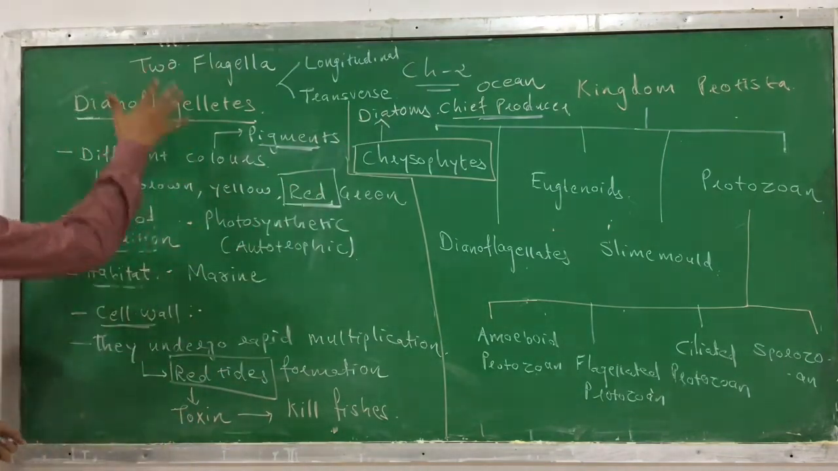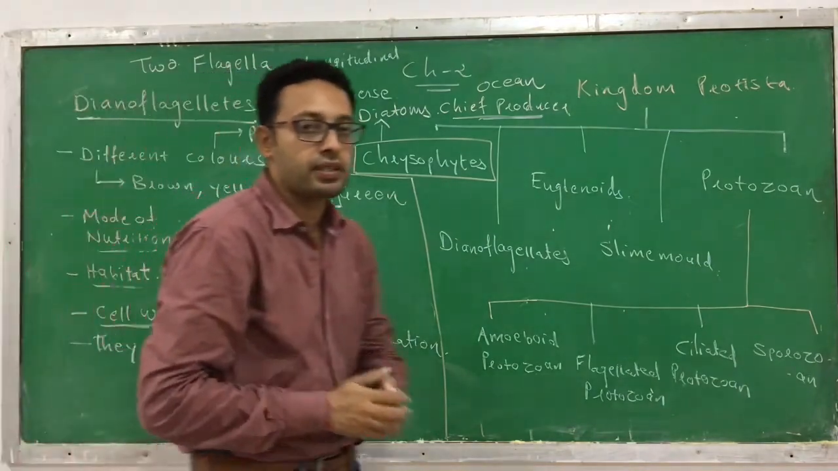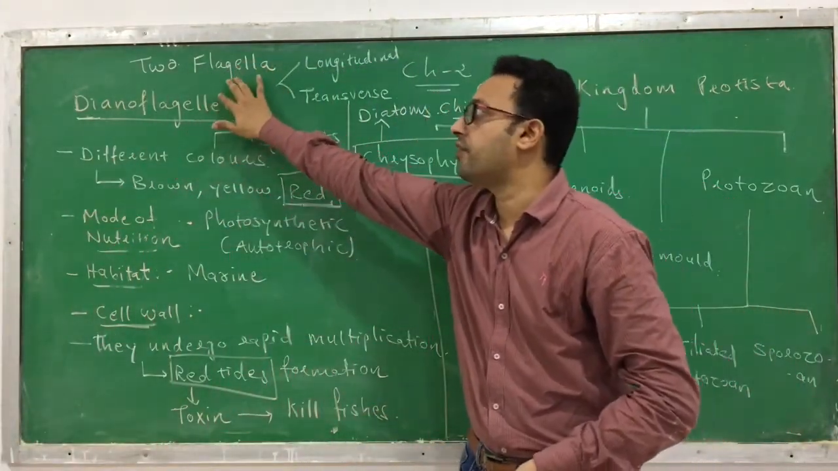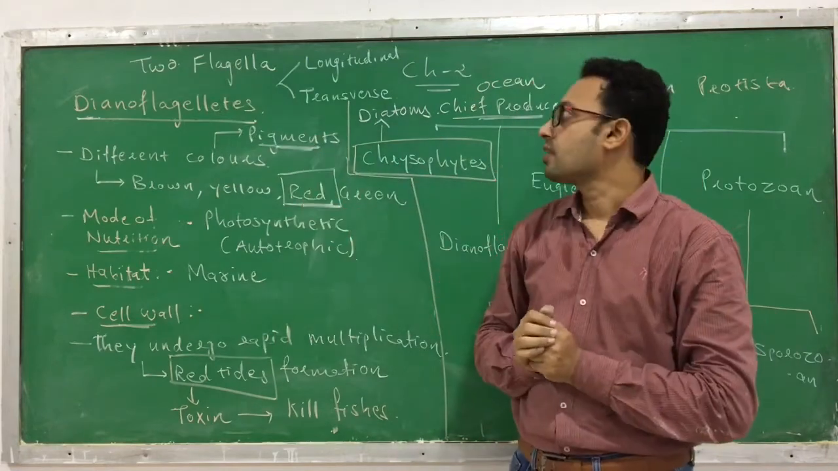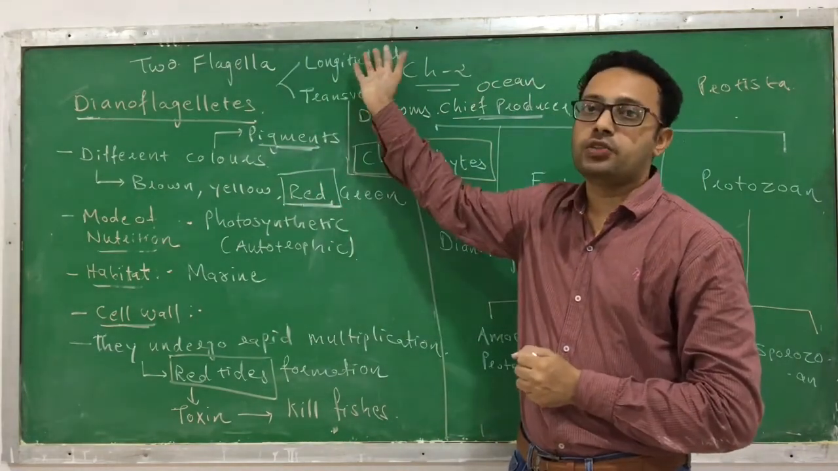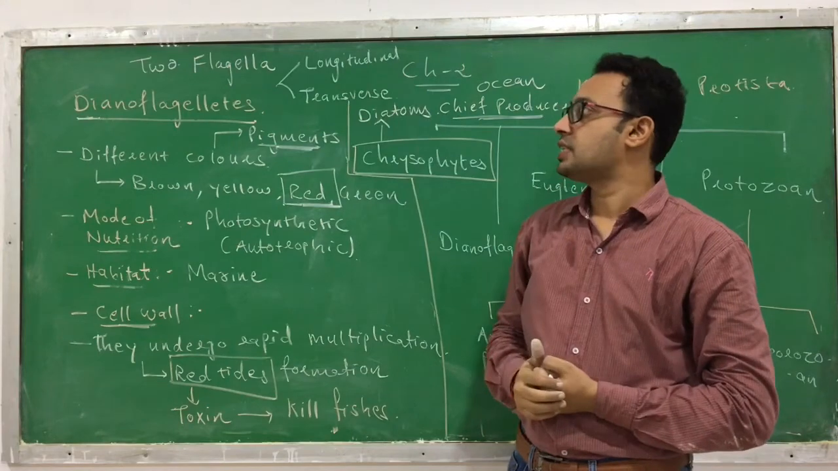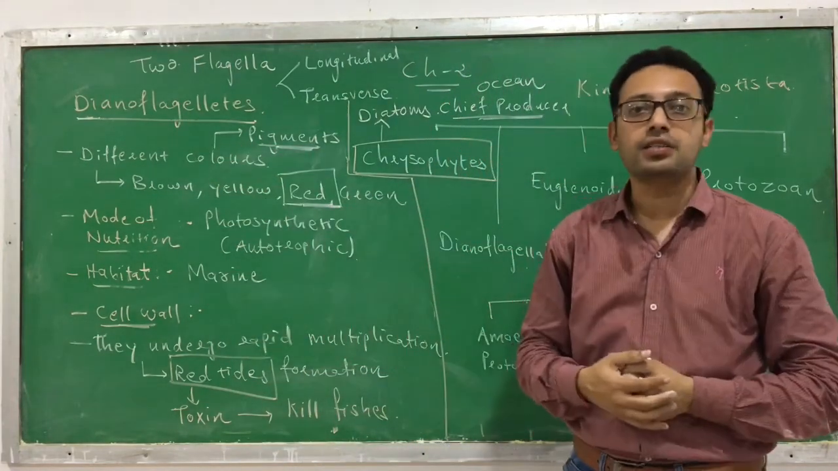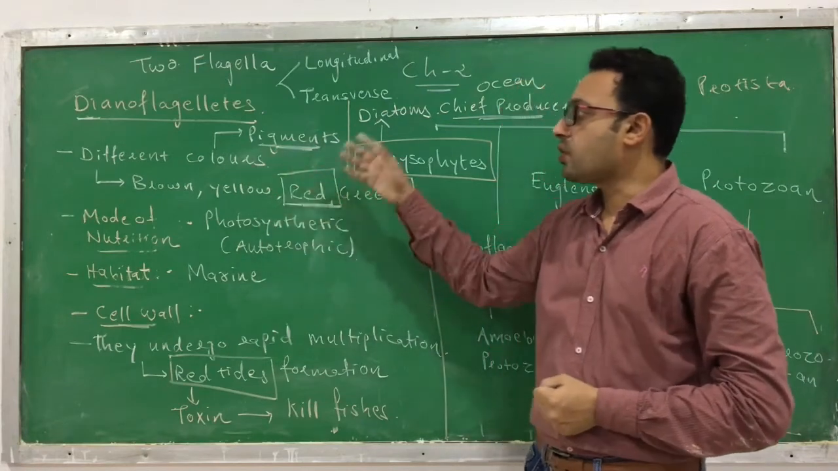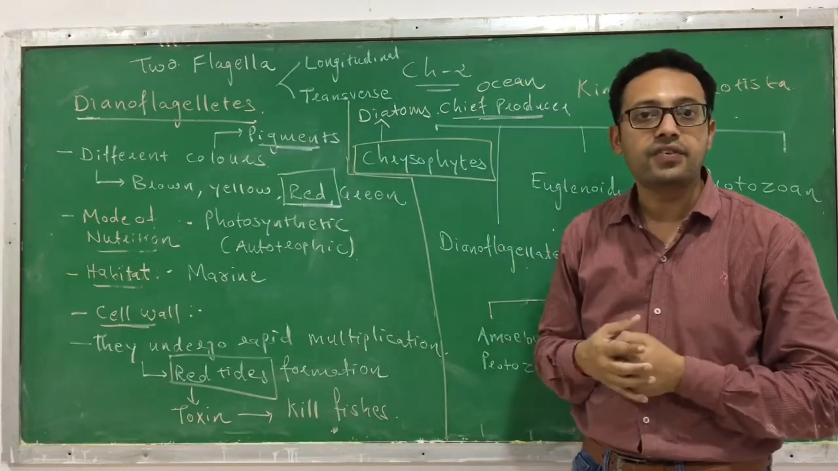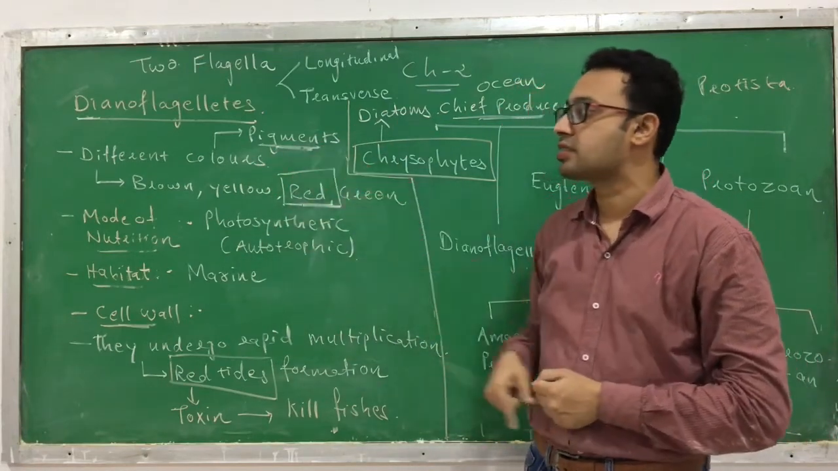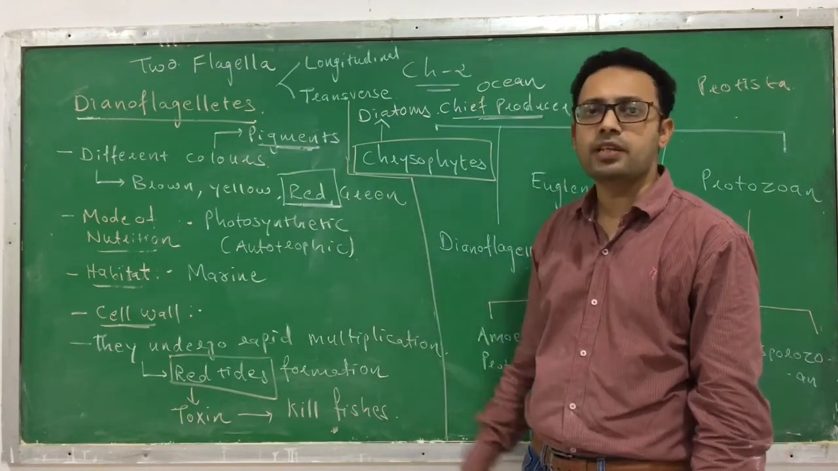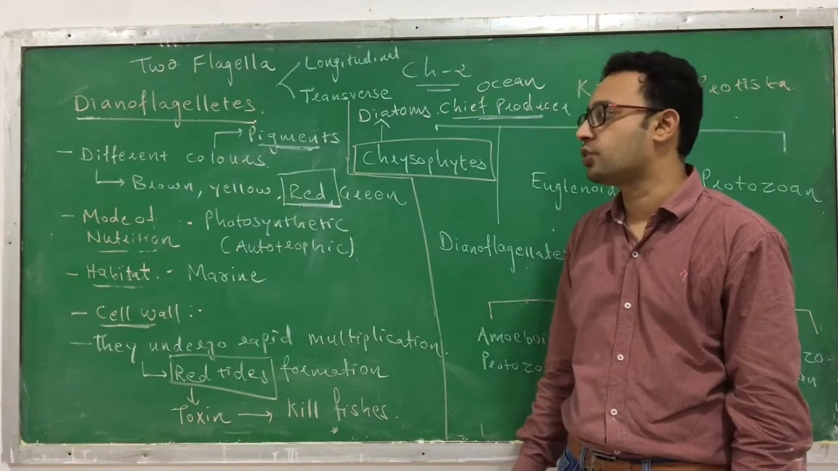So these are the characteristics of dinoflagellate. I again repeat, what is a dinoflagellate? Dinoflagellate means it has how many flagella? Two flagella. Okay, clear? One is longitudinal flagellum and the second one is transverse flagellum. This dinoflagellate can be of different colors like brown, yellow, red, green. And why are they different colors? Because of the presence of pigments. Mode of nutrition is photosynthetic, can prepare their own food, hence we can also call it autotrophic.